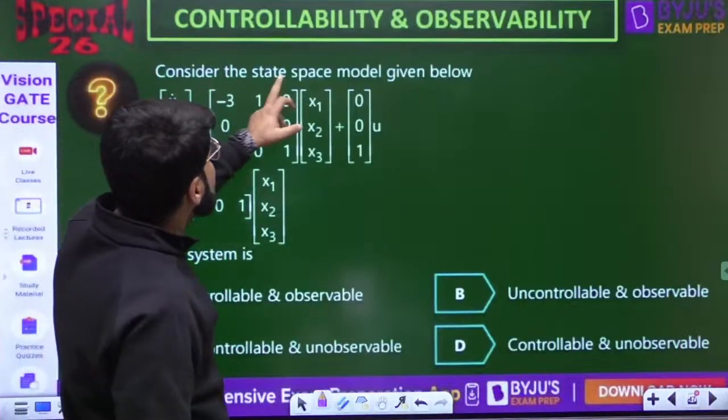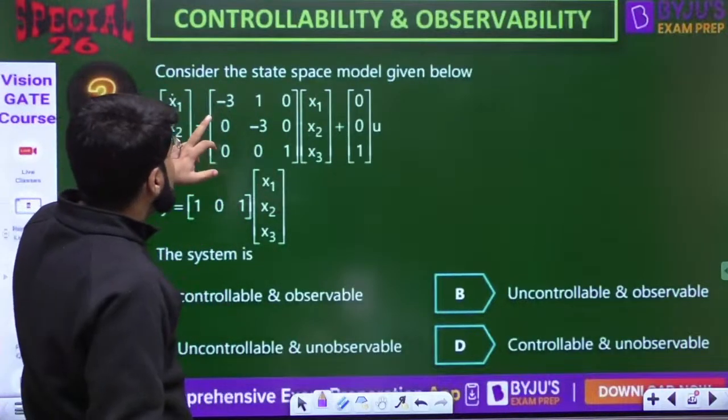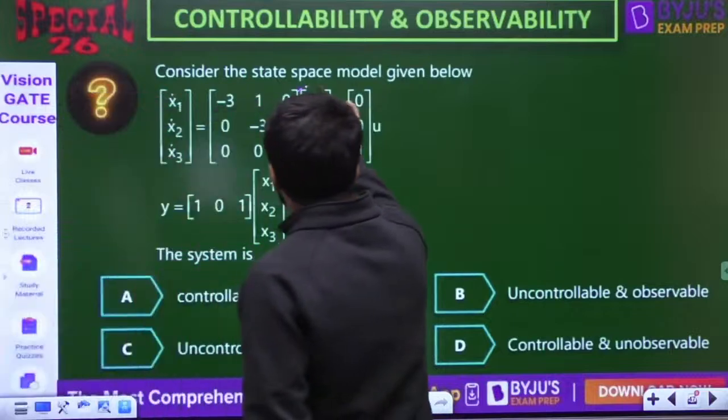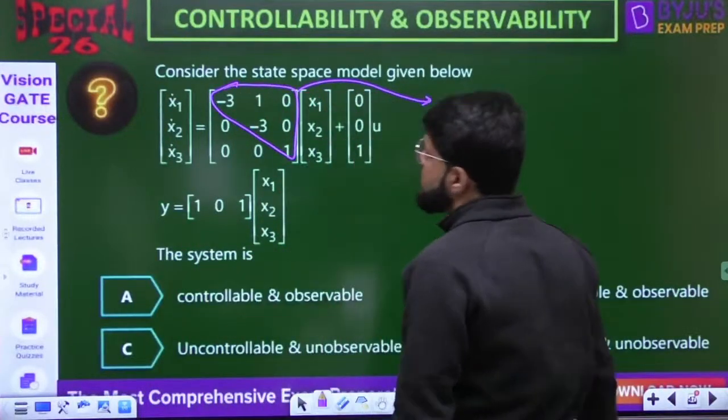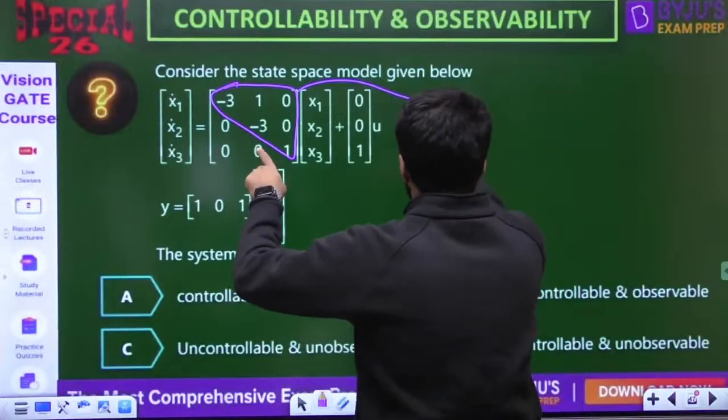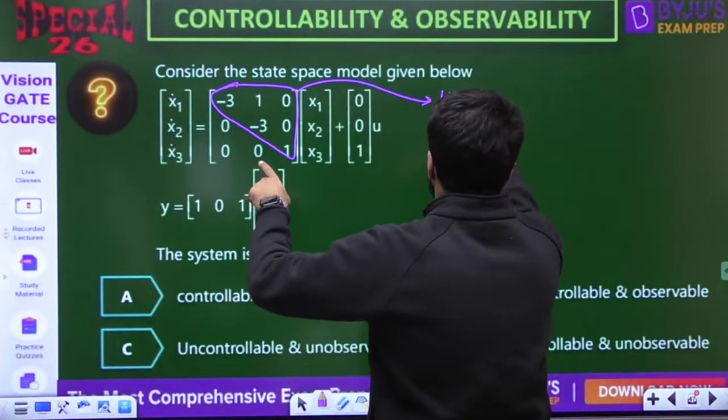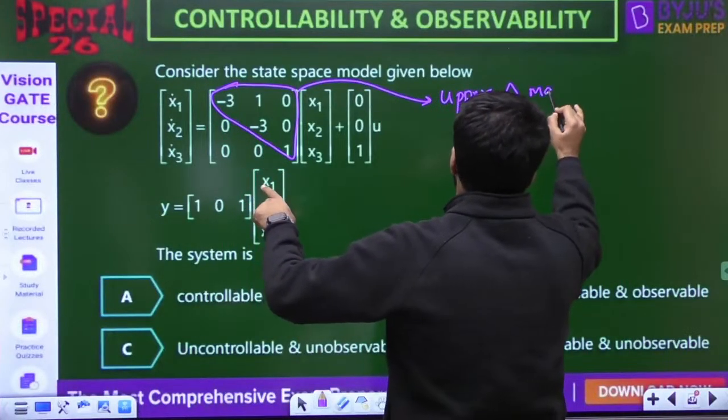Consider the state space model given below. First of all, look into it. Whether it is JCF, look into the matrix. Is it an upper triangular matrix? Yes, elements below the diagonal are 0. It is an upper triangular matrix.